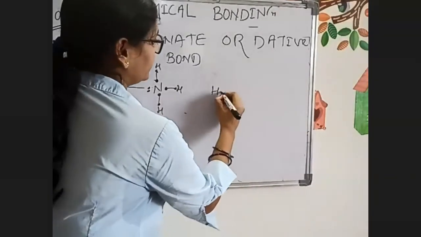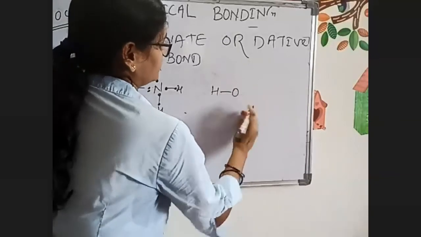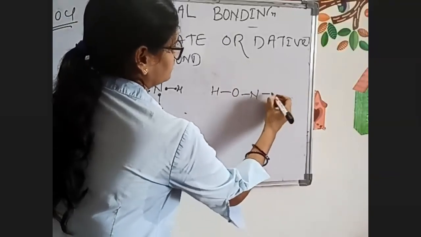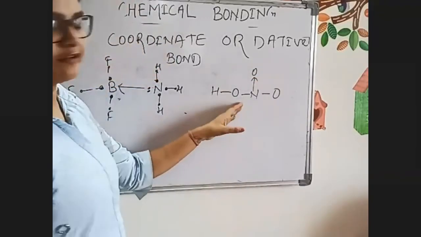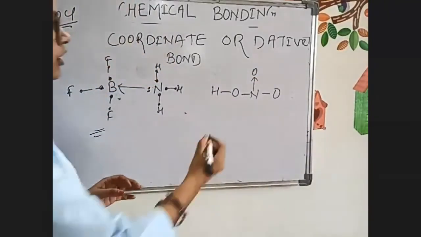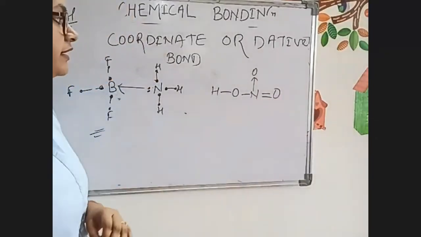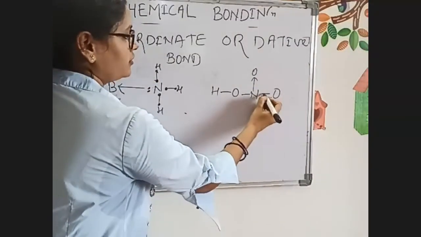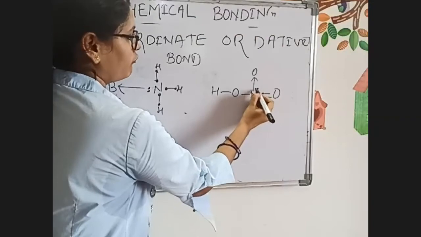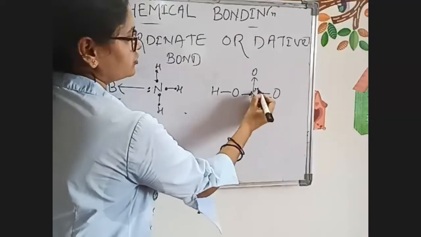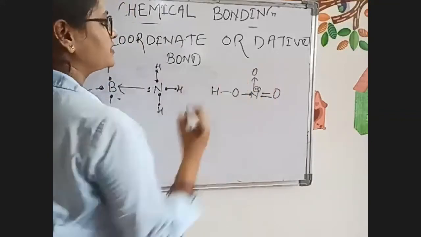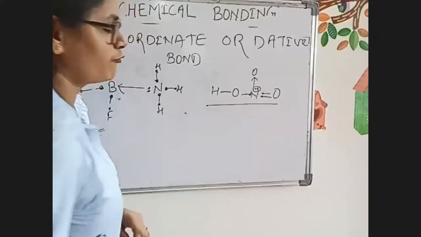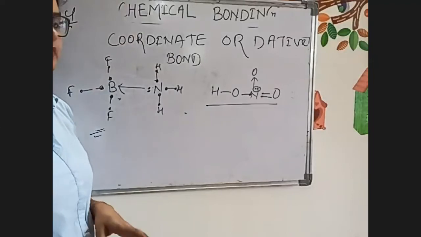In HNO3, it will be written like this. Now here one dative bond. Now count the valence shell electrons. It will be written like this. Means 1, 2, 3, 4, and 5. So nitrogen's shared pair of electrons will be given to oxygen to complete its octet, and the dative bond will be written like this. Understood?